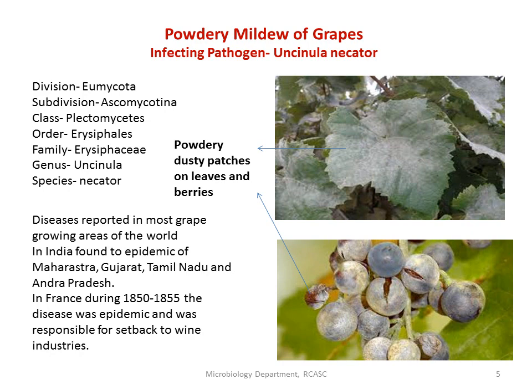In France, from 1850 to 1855, this disease was epidemic and was responsible for a setback to the wine industry. Coming to the symptoms of this disease, as I discussed before, the favorable condition for the spread of the disease is a cool or warm, humid area or a dry climate, where no medium of water is required for the spread of the disease.